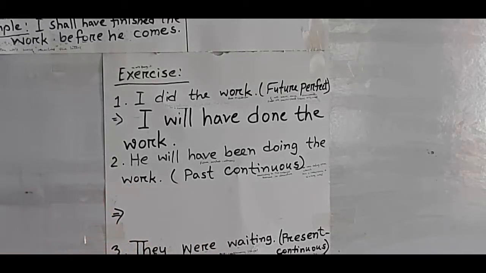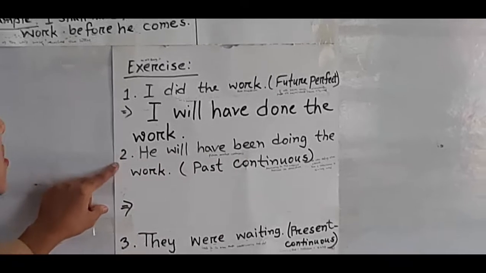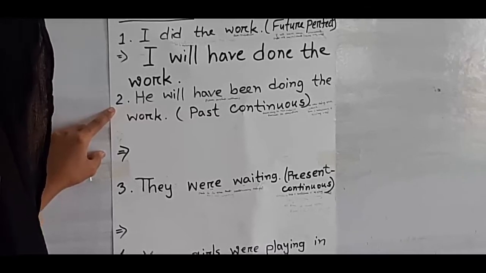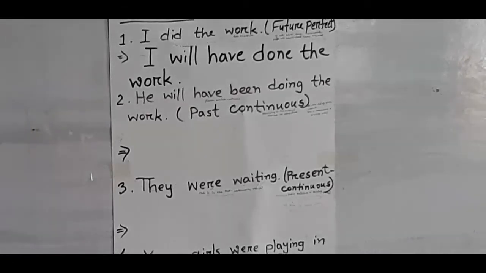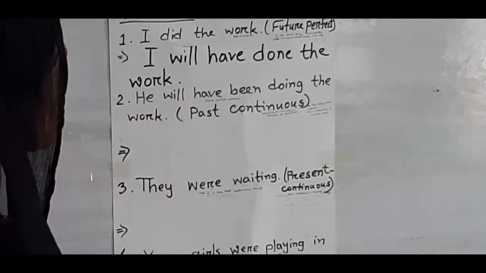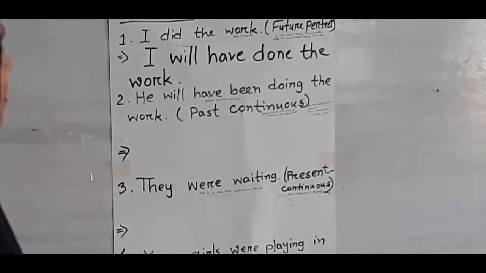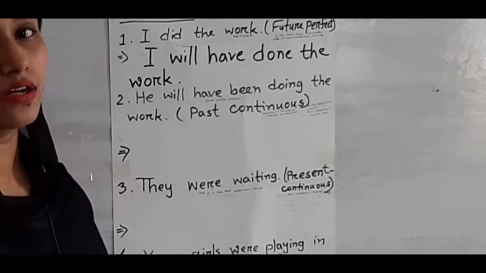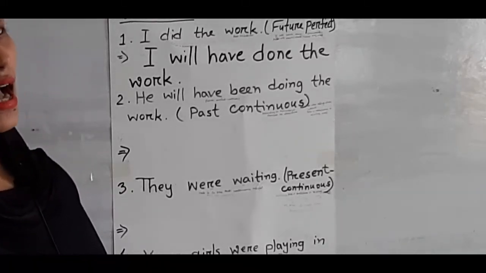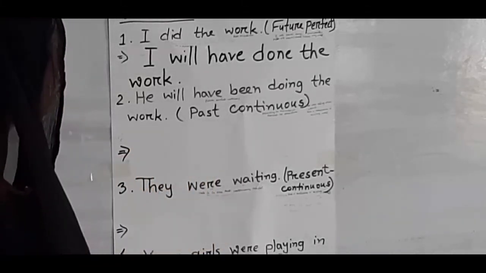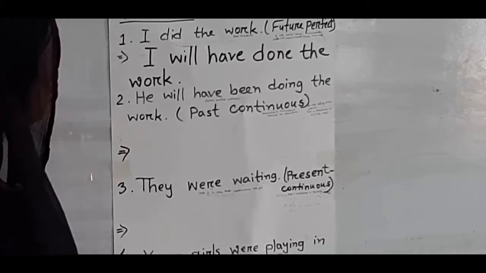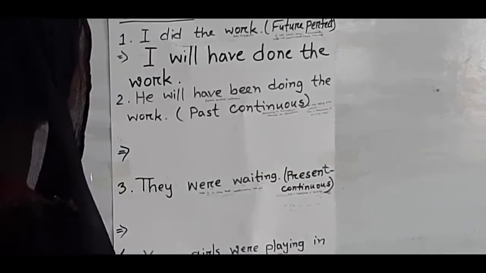Look, our next example is he will have been doing the work. Look, this sentence is in future perfect continuous tense. Now we will transform it into past continuous tense. Okay, according to the rules about past continuous tense, we know that subject plus was or were plus verb along with ing plus object is the structure of past continuous tense. So now we will do this example. Okay, look, he will have been doing the work.